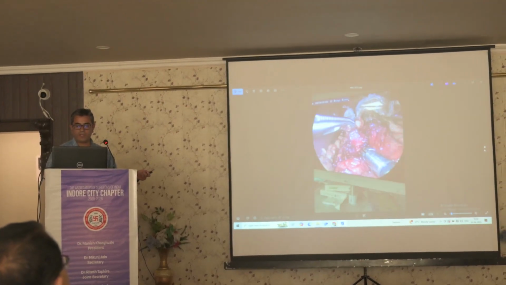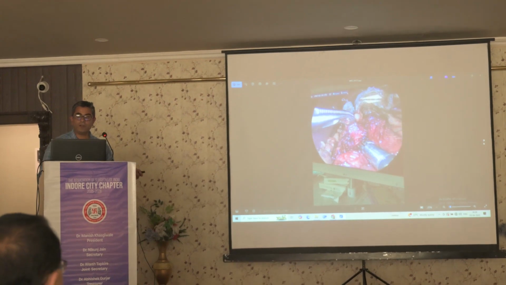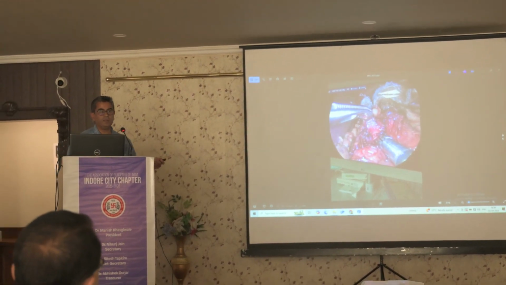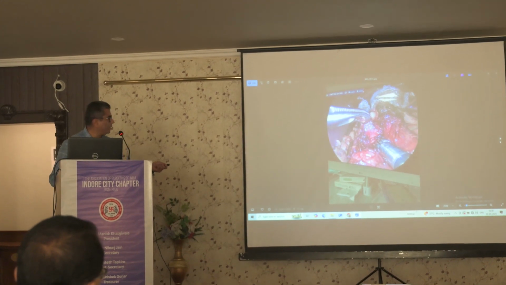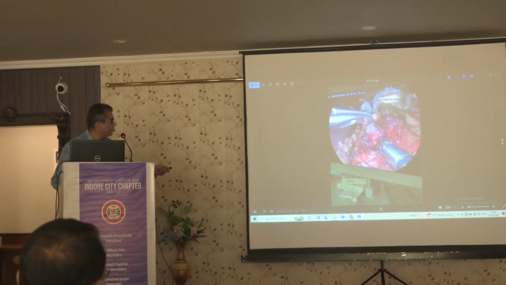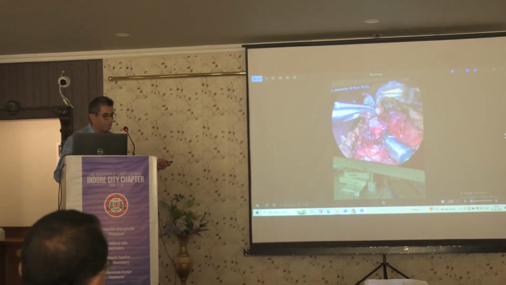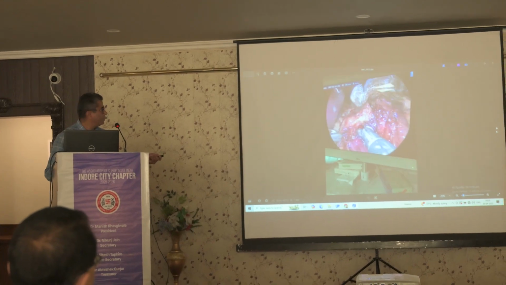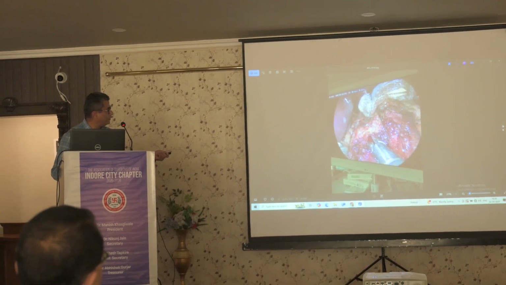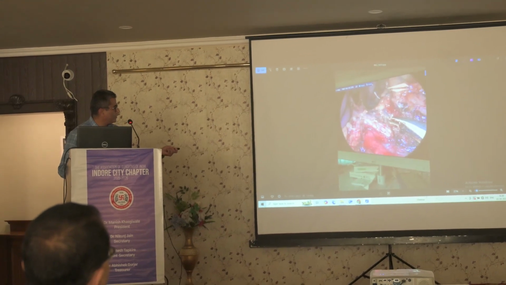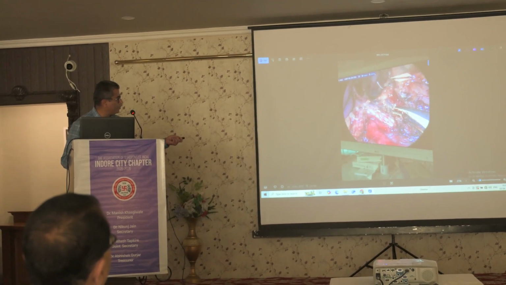So we had one patient who had a significant hiatus hernia with median arcuate ligament syndrome. So both things can be done together. So this is the median arcuate ligament which is being hooked, and this is it. And now we have divided this. And now you can see this is the divided portion.